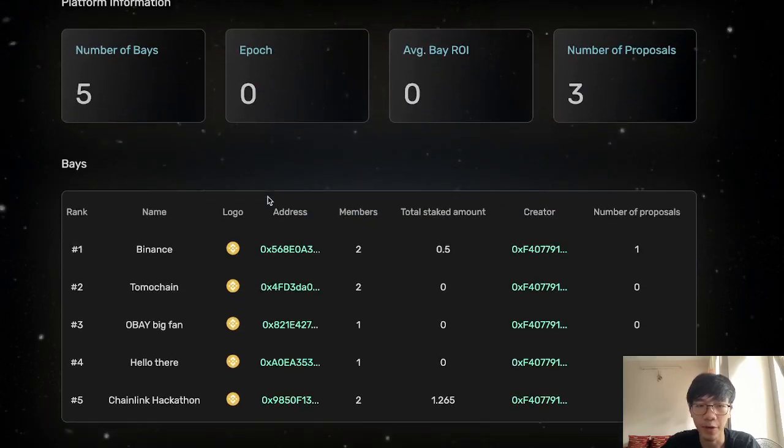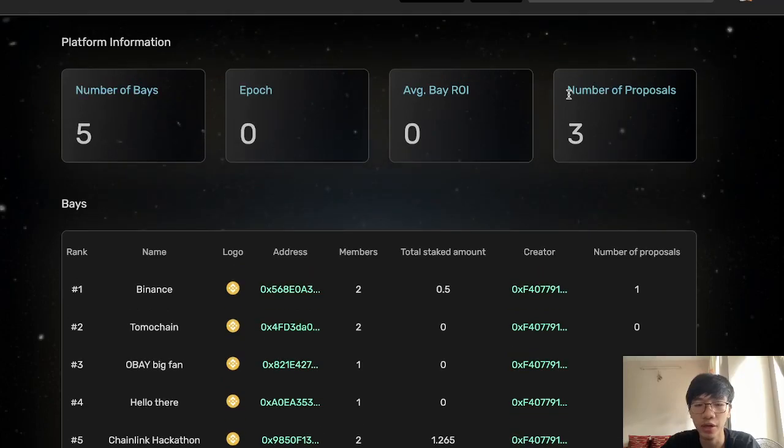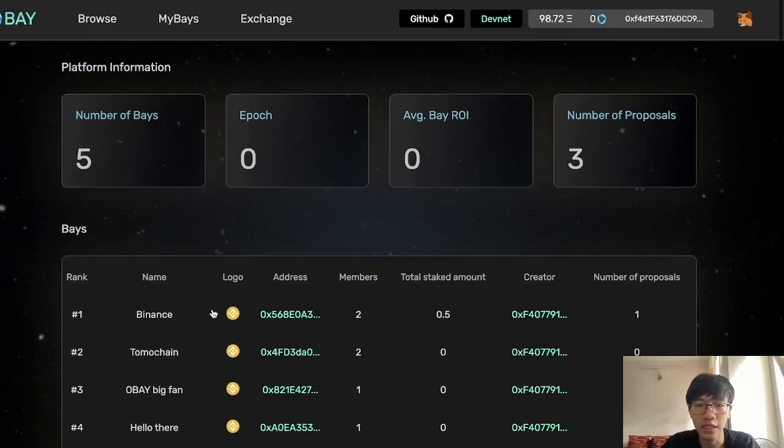And if you go back to the browsing, you can see that number of base is 5, number of proposals is 3, and the DAO is listed right here.